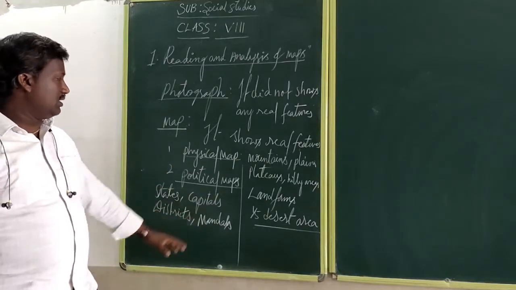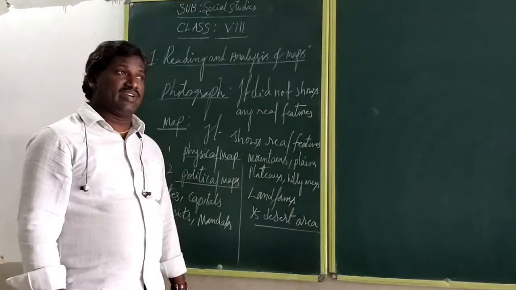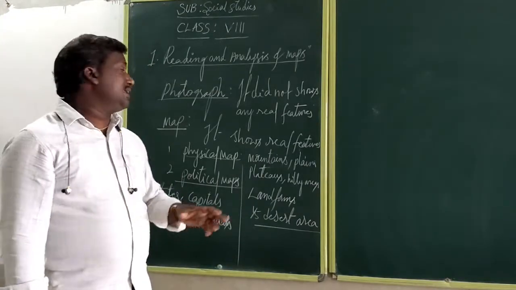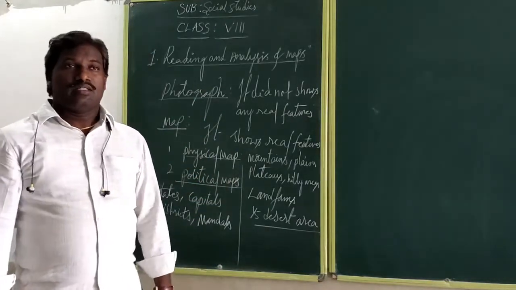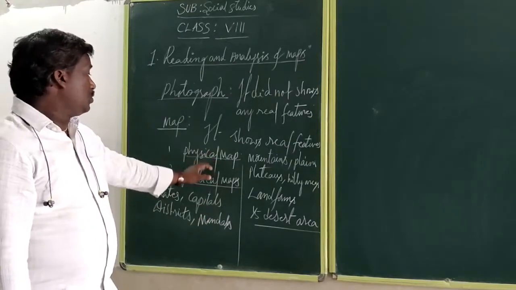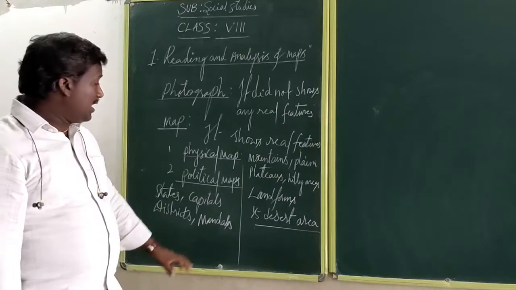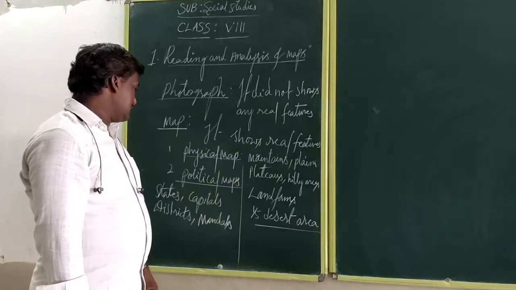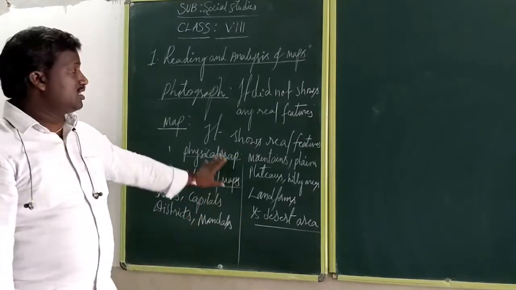Then we can find out the two types also. In our circumstances, we can follow different types of maps. But we are using the widely used maps only, when compared to photographs. Okay. According to these two types of maps, physical map and political map, mainly the physical boundaries, and the political areas like states, capitals, districts, and mandals. Okay, these are two types of map.